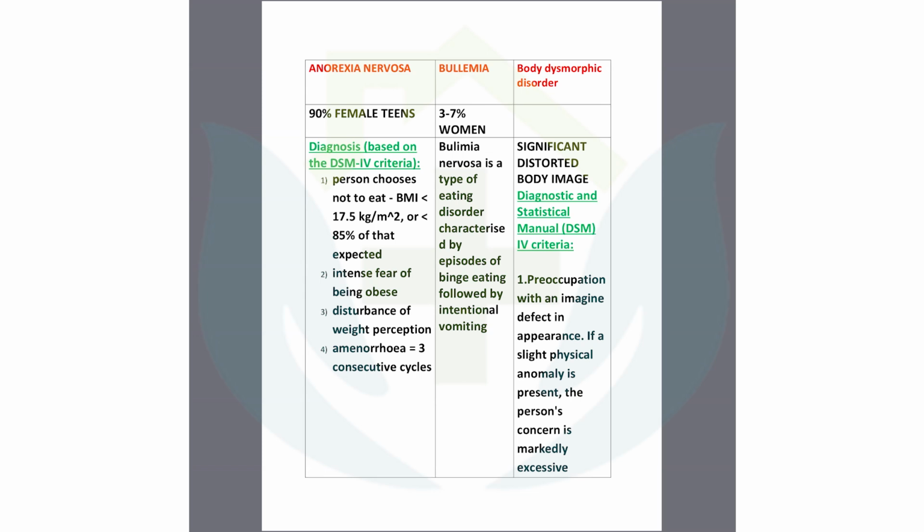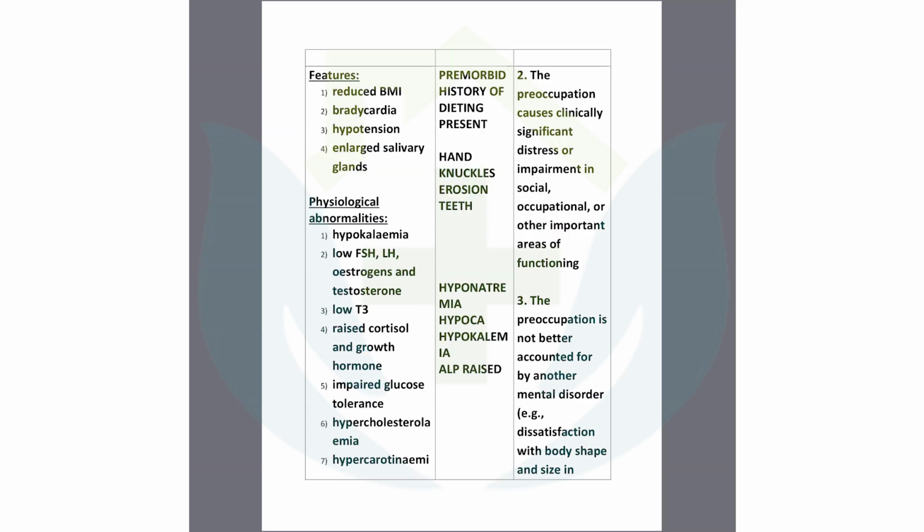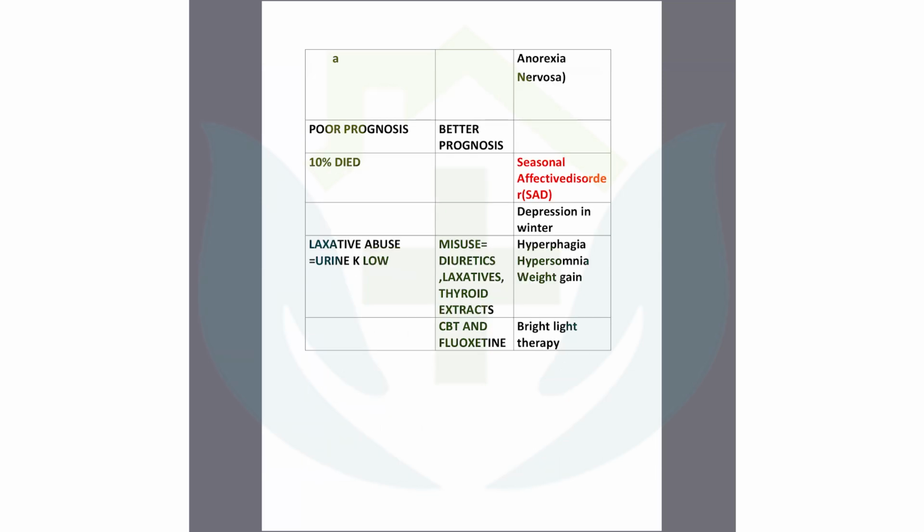And what is body dysmorphic disorder? It is a problem with the appearance of the body. They will tell you that the body appearance is not in shape. This is very important information, that it is not in shape, and that causes some problem. There is impairment in social life, occupational life, and others. So this is dissatisfaction with the body shape. Okay, so that is body dysmorphic disorder.